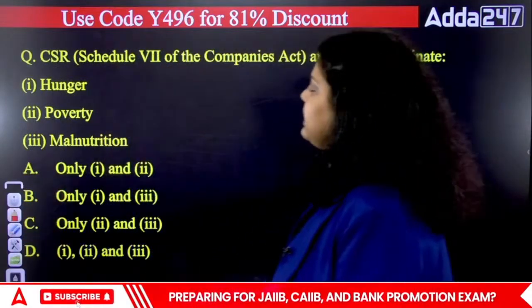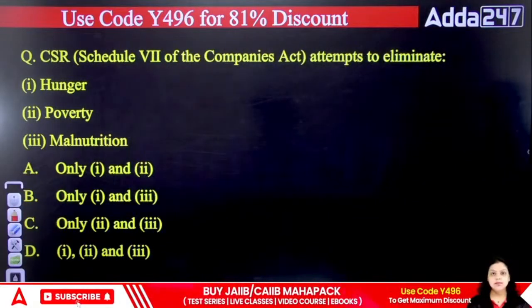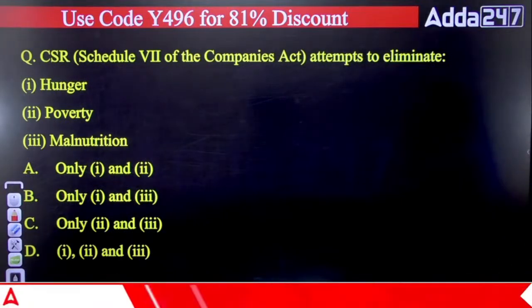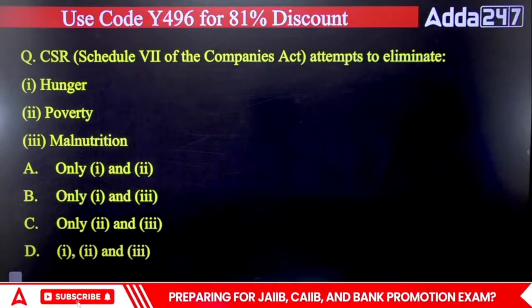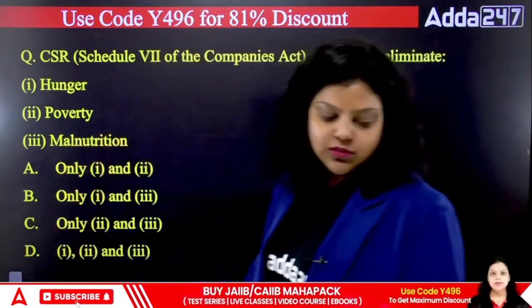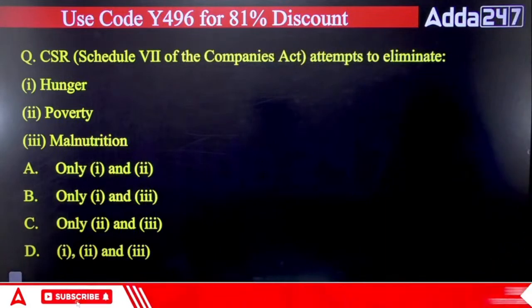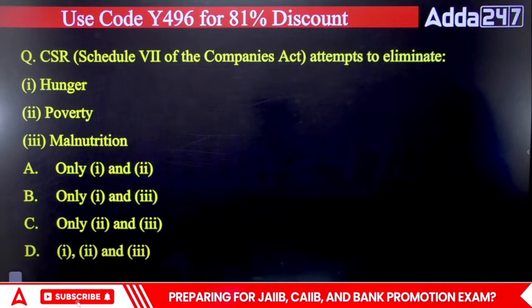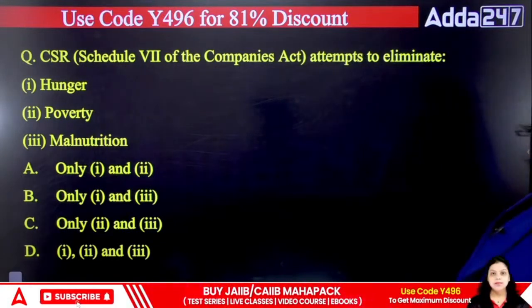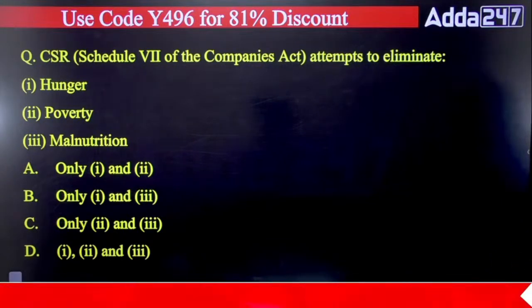Next, CSR, Corporate Social Responsibility, Schedule 7. The Corporate Social Responsibility Schedule 7 of the Companies Act attempts to eliminate which of the following? The hunger, poverty, malnutrition. Which of the following? A, B or C? Which of the following is correct?